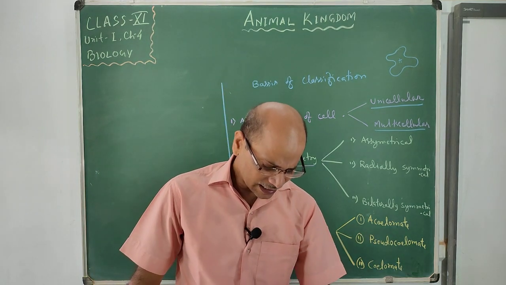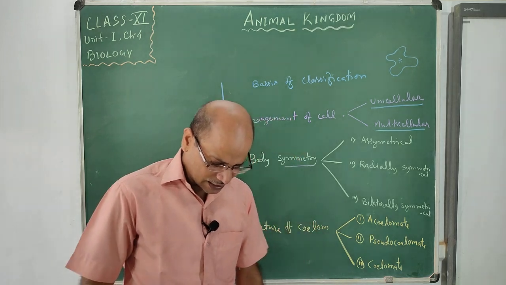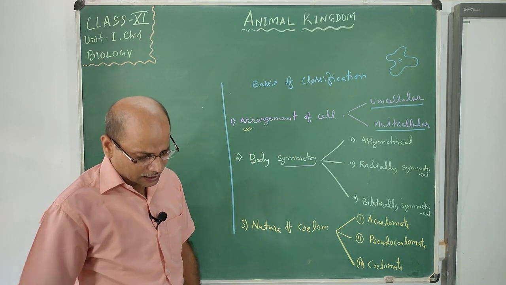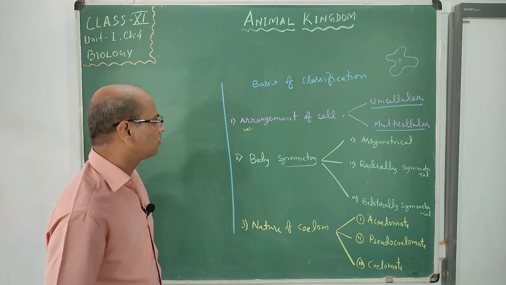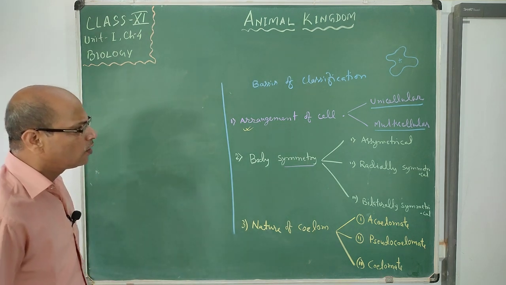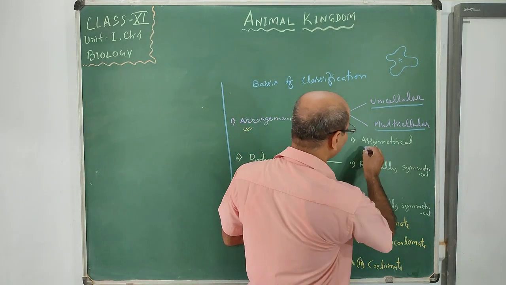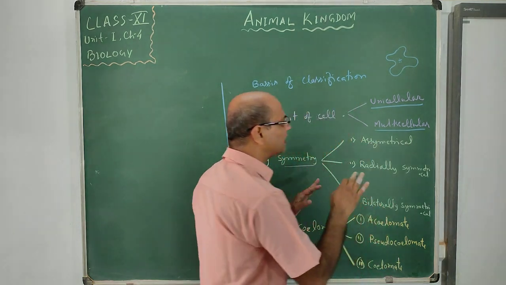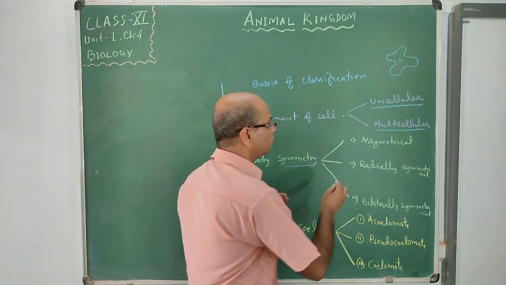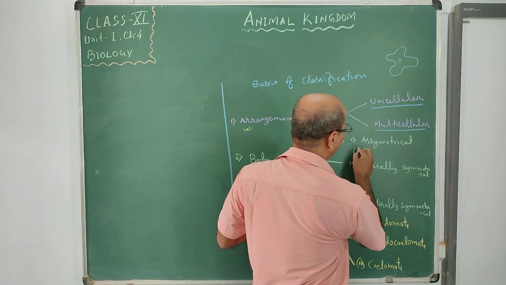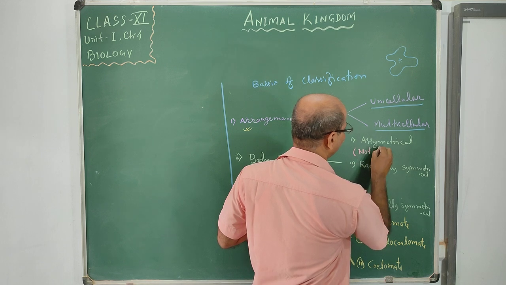So asymmetry means those animals which cannot be divided into two halves. An animal which is not divided into two equal halves, we say it is asymmetrical.